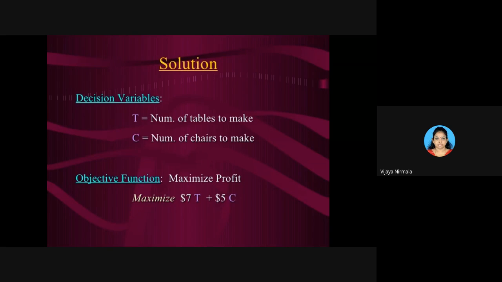We don't know how many tables you have to make, so let it be T. And let C be the number of chairs to be made. We don't know how many to make, so the unknowns we call x1 and x2. But for your understanding, for this problem, I will take the decision variables as T, the number of tables to be made this month, and C, the number of chairs to be made this month. So that is the decision variable.